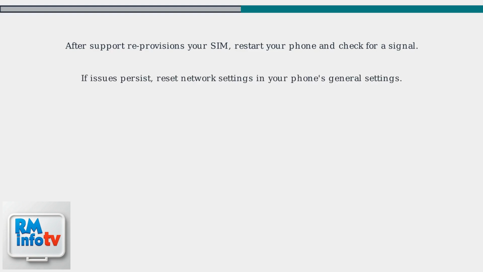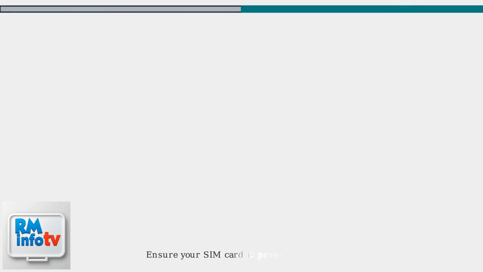If you still have issues, try resetting your phone's network settings. Find this in the general settings. Make sure your SIM card is properly inserted too. SIMs deactivate after 90 days of inactivity.